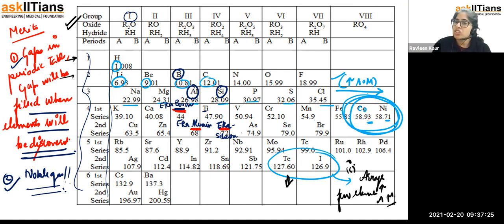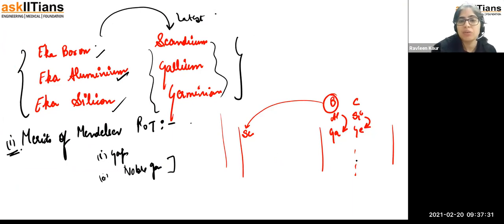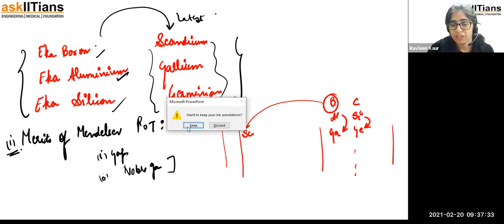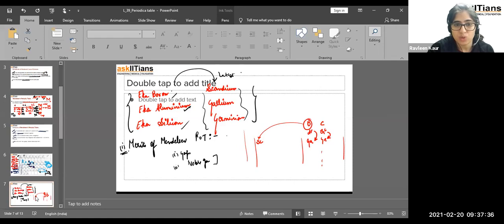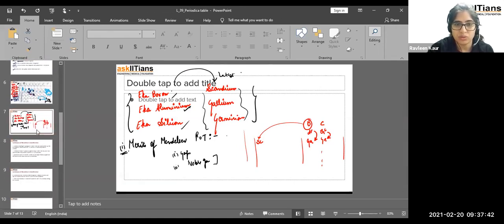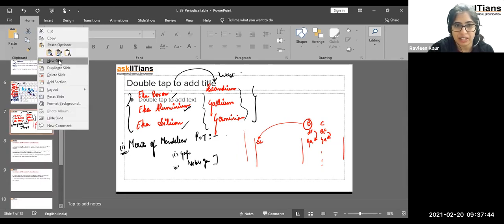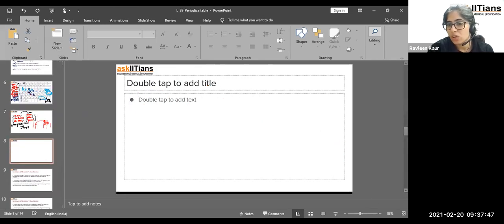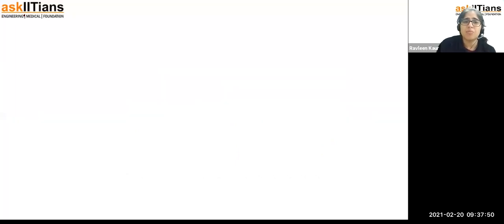The second limitation you can observe is in terms of isotopes, right? Okay, I will first of all explain the isotopes also. I know you have all studied this in your ninth grade, but if you won't be able to understand the isotope part, you won't be able to understand the next topic also. So let's have a look. If we discuss the concept of isotopes, children, what was isotopes? You always get confused about which has what mass. So I always tell my students to remember the examples. Examples we never forget, right?